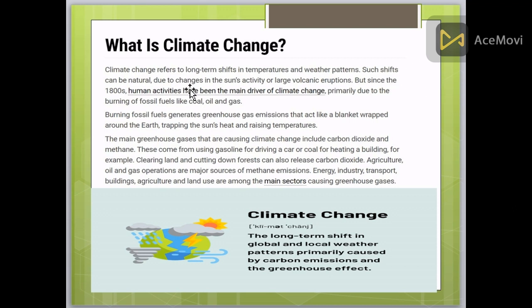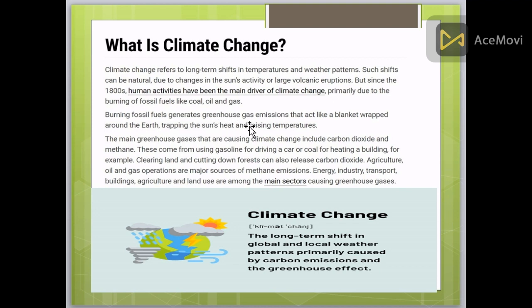Such shifts can be natural, due to changes in the sun's activity or large volcanic eruptions. But since the 1880s, human activities have been the main driver of climate change. Human activities like deforestation, making large buildings and urbanization are the main factors behind climate change, primarily due to the burning of fossil fuels like coal, oil and gas. These are the main sources of climate change.